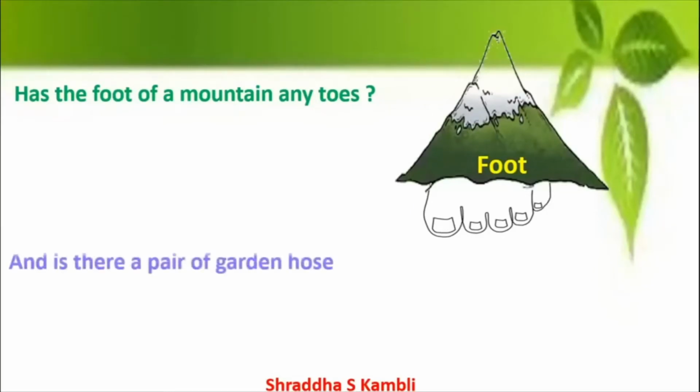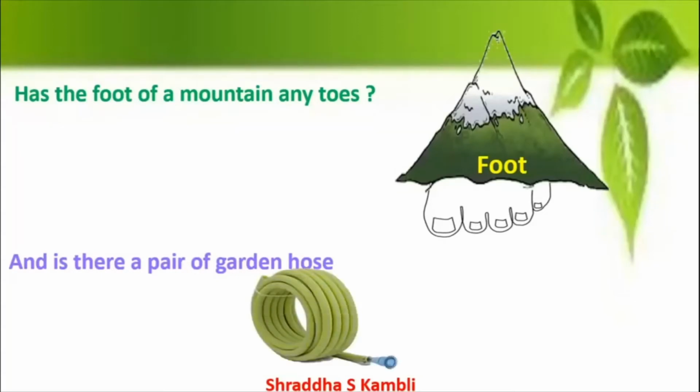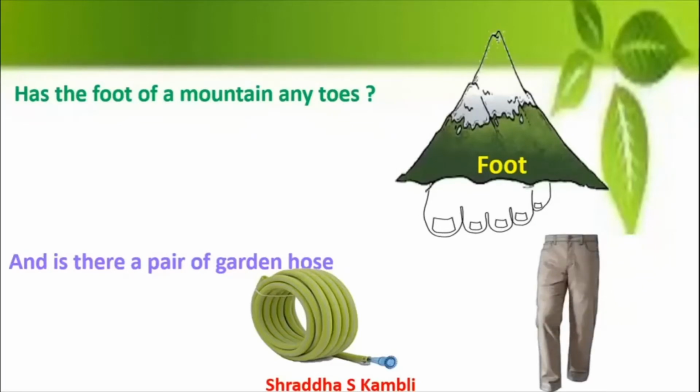Look at the next line. Let's go to the next line. And is there a pair of garden hose? Now a garden hose is this kind of a pipe which we use in order to water plants in the garden. And the other meaning of hose is a kind of pants that people wear.